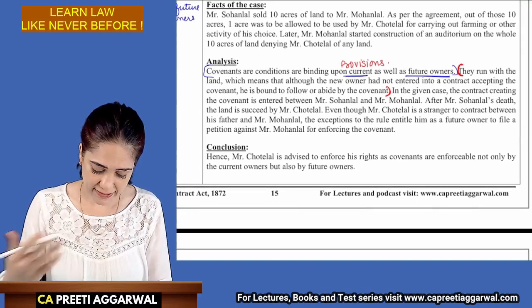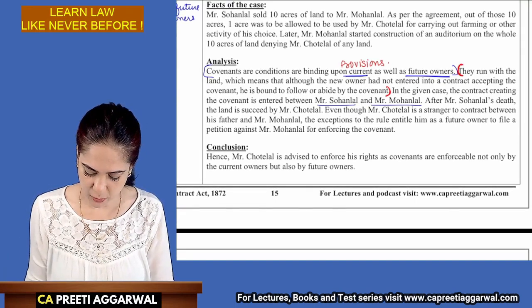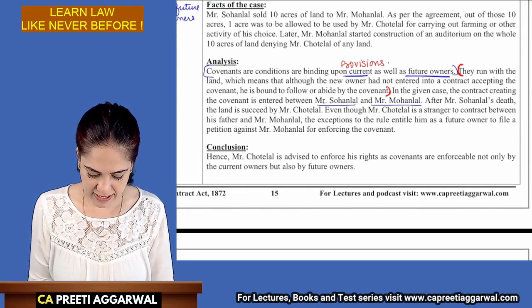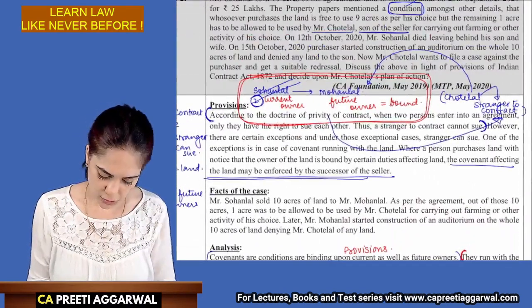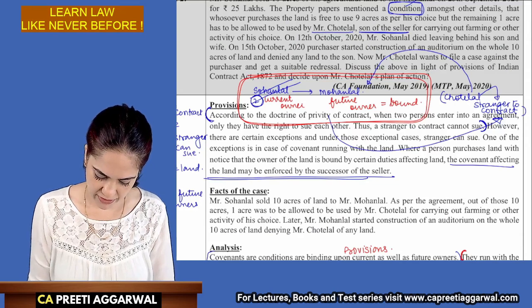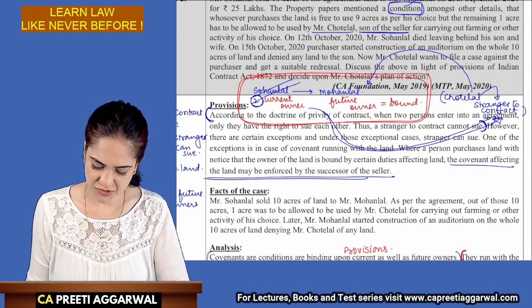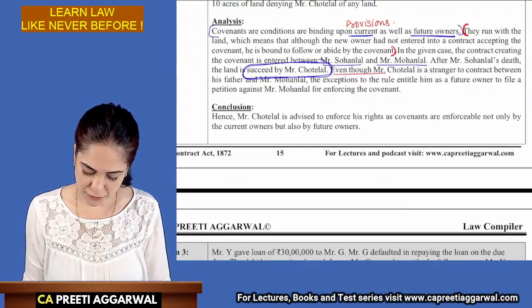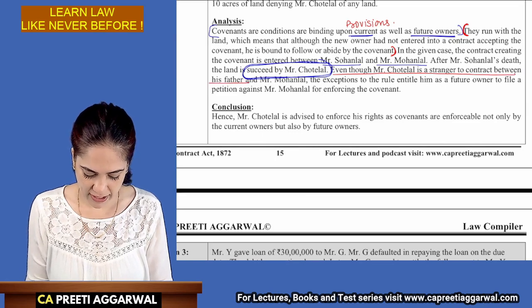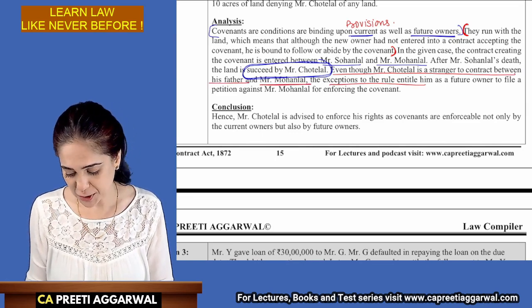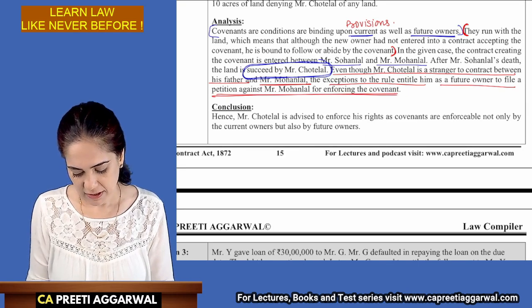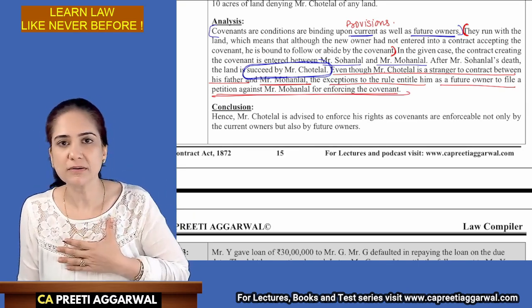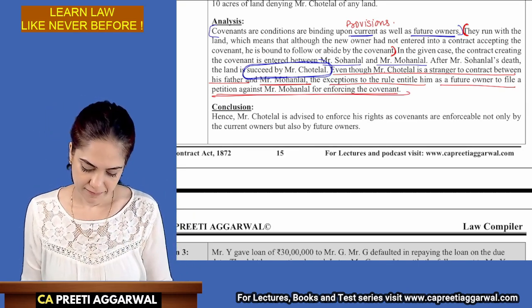The contract creating the covenant is between Mr. Sohan Lal and Mohan Lal. After his death, his land was succeeded by Chote Lal. So even though Chote Lal, here we have written that Chote Lal was a stranger to contract. Even though he's a stranger to contract between the father and Mohan Lal, the exception will entitle him to file a case. Now it was succeeded, so now he became the owner of the land.